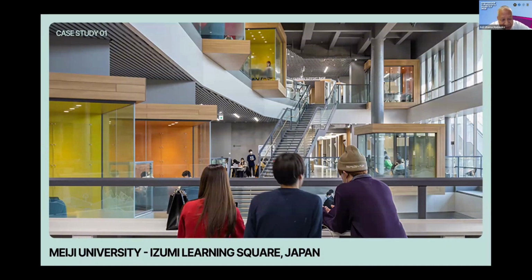First, let us look at Meiji University, the Izumi Learning Square in Japan. Let's see some boxes upstairs and some boxes downstairs, and how we could see everybody from this point of view.